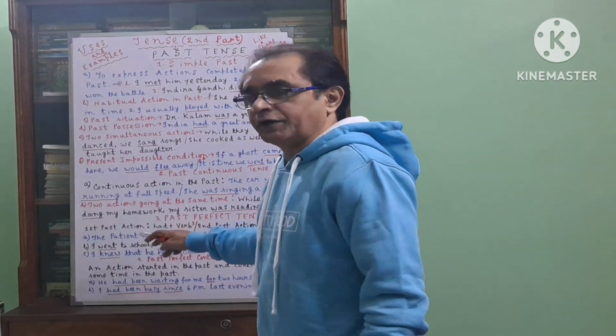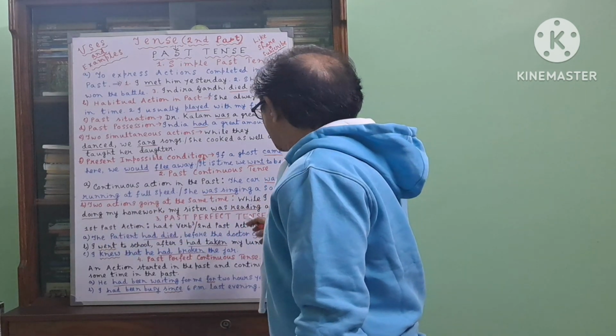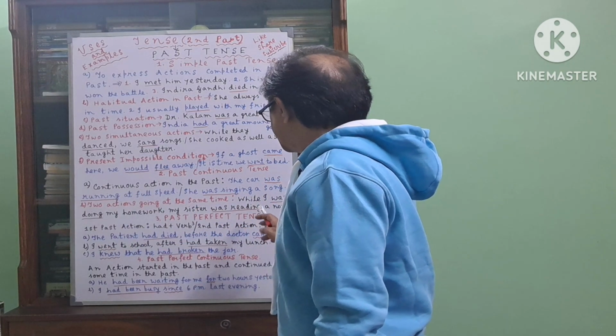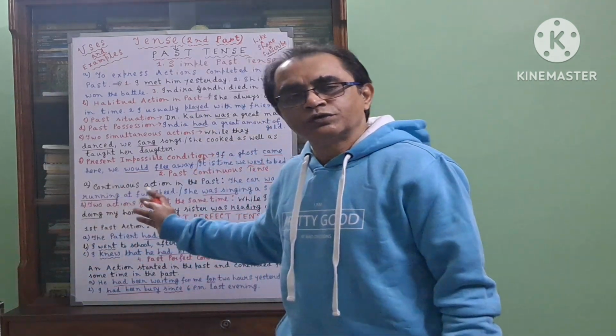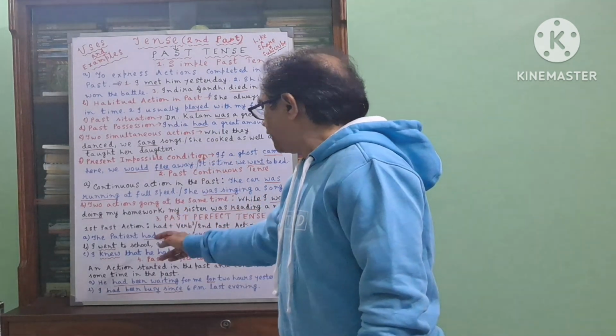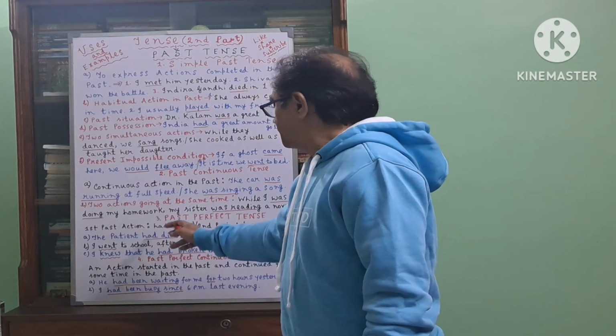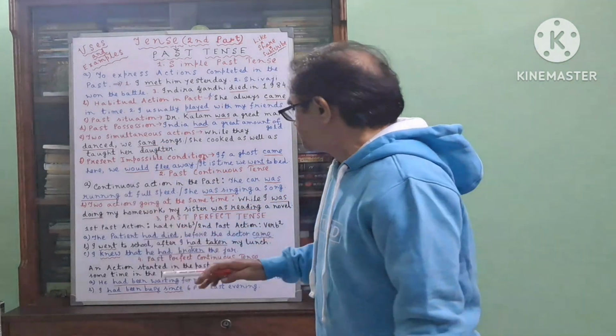Two actions. One is died, another is coming. So the patient had died. This work happened first. And before the doctor came, that means that second action, that is coming of the doctor, happened later. So this goes in the simple past tense, that is second form of the verb. And first part, it happened earlier, so we express it in the past perfect tense.